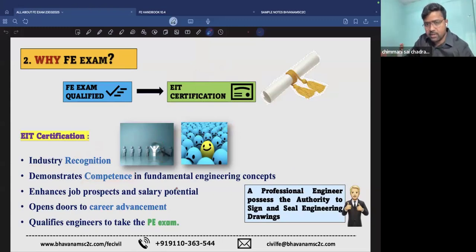Whoever the recruiter has called you for an interview, he need not waste time asking you many questions. Once you show him that you have got EIT, then he will be assured that yes, this guy knows the basic fundamentals. So we can recruit him without taking the load of testing his knowledge. And it enhances your job prospects, and obviously the salary potential will be increased compared to others. So it opens doors to career advancement, and it is like a gateway to the PE exam.